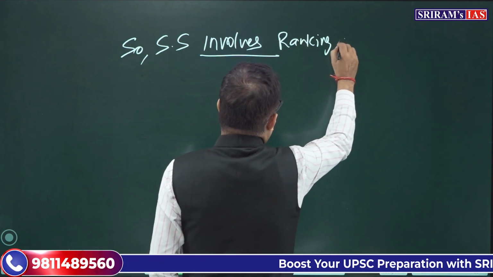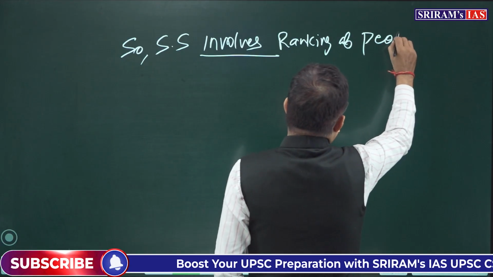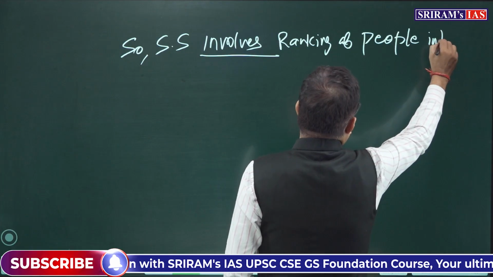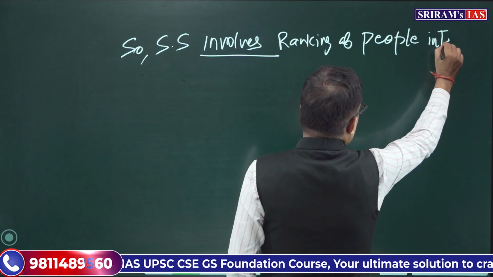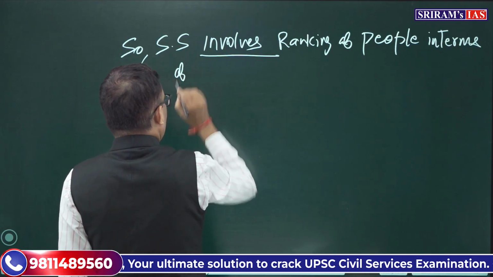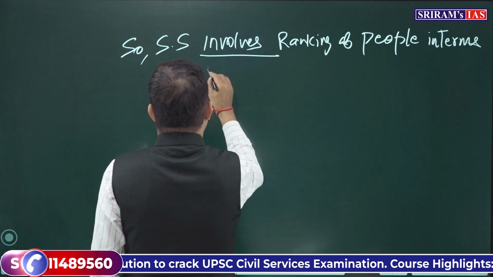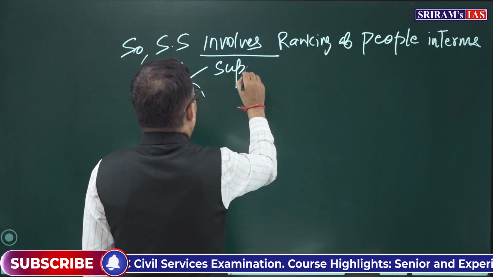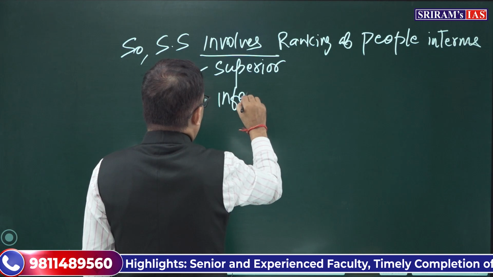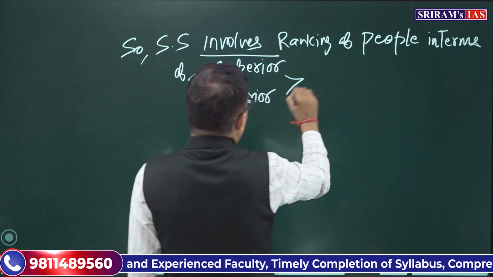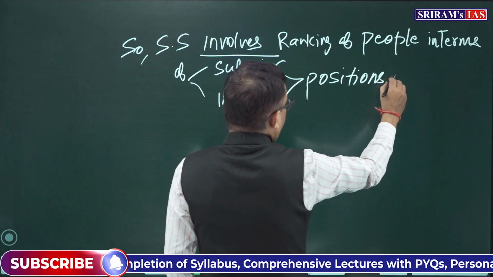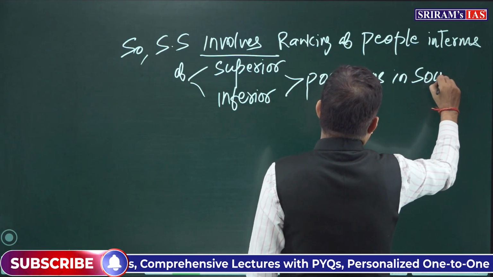So social stratification basically involves ranking of people in terms of superior and inferior positions in society, right?